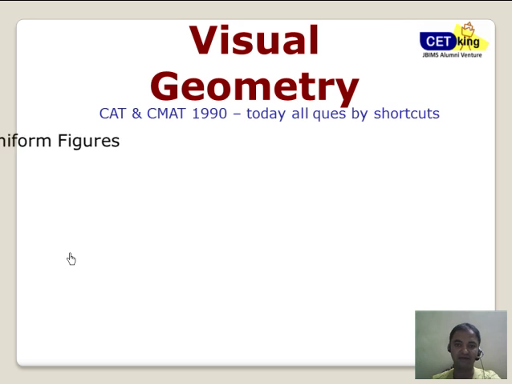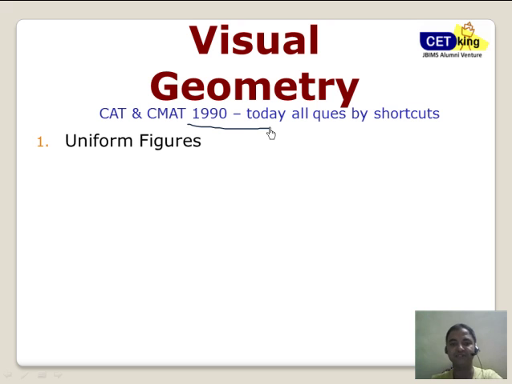So this is my main visual geometry video. Visual geometry is basically my invention that we have invented at Cetking, in which we are going to use all CAT and CMAT questions from 1990 till date. Fine, the last 20 years of CAT papers we are going to solve without using any pen. So we are going to use shortcuts for all these things.